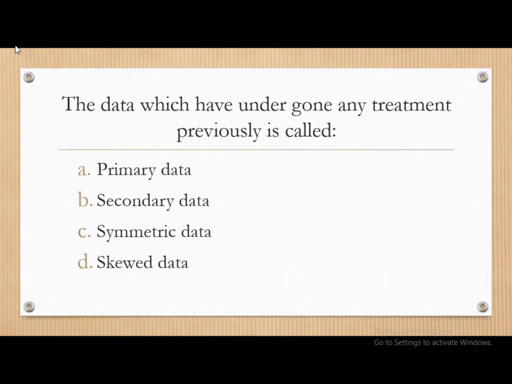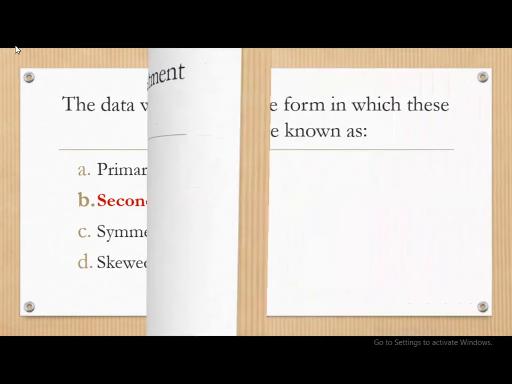Next question. The data which have undergone any treatment previously is called as primary data, secondary data, symmetric data, or skewed data. And the correct answer is secondary data. The data which has undergone any treatment previously is called as secondary data.